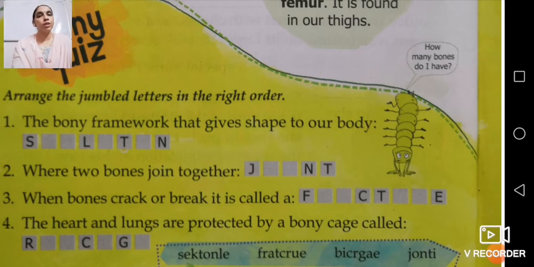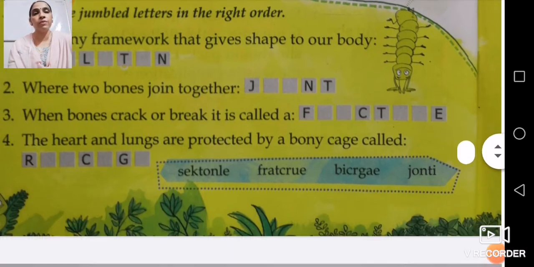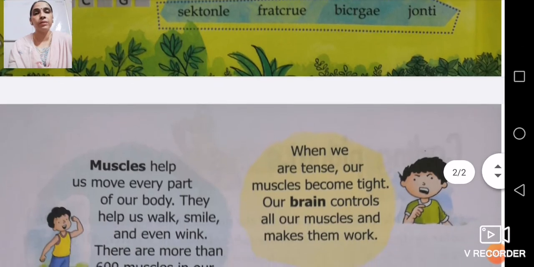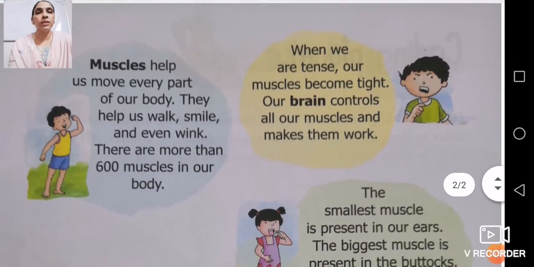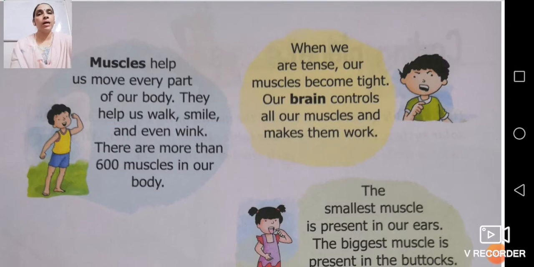So children, till now we have done this topic related to bones. Now we'll come to muscles, which is our next topic. Children, as much as bones are important in our body, muscles are of similar importance.